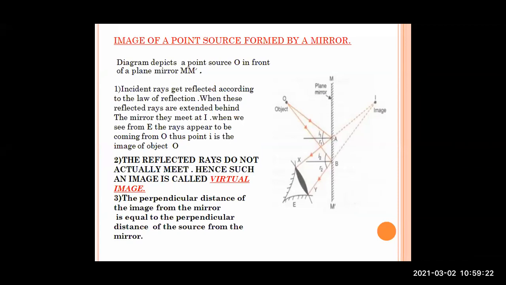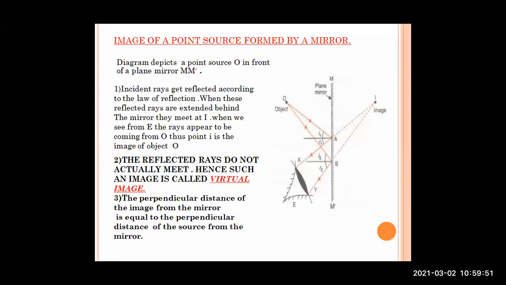Okay, how they are reflected, what phenomenon takes place while the incident ray is incident on the mirror and it is getting reflected back, how the objects and images are formed. The object is there in front of the mirror, the specification of the object, whether it is a point or a whole object, and how the image of that object is formed.